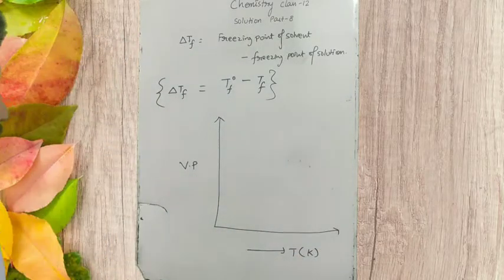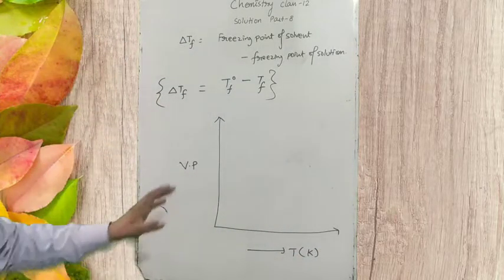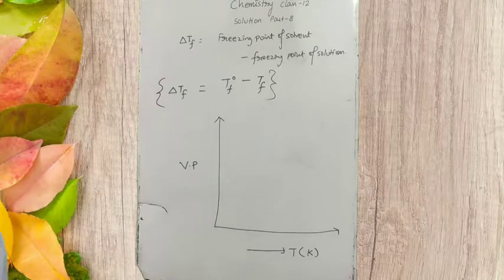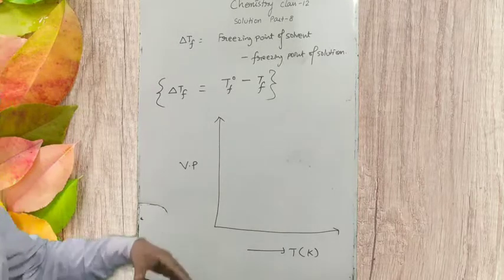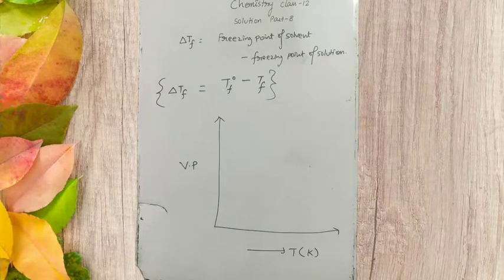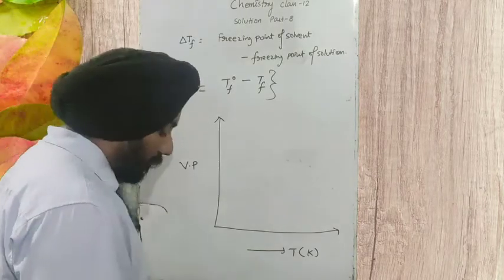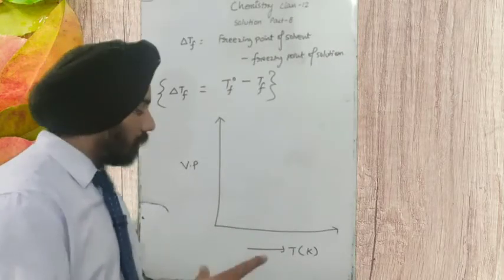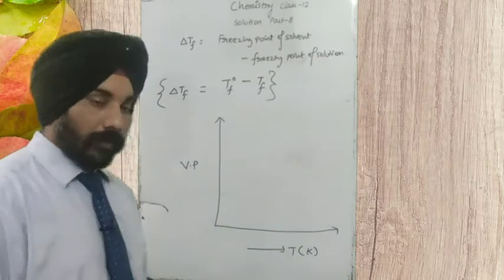This graph is for the frozen solvent, the liquid solvent, and two different kinds of solution. As we increase the temperature, vapor pressure increases.